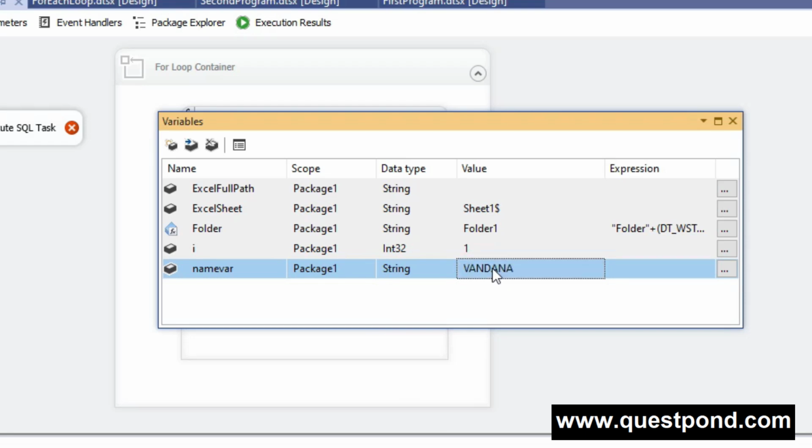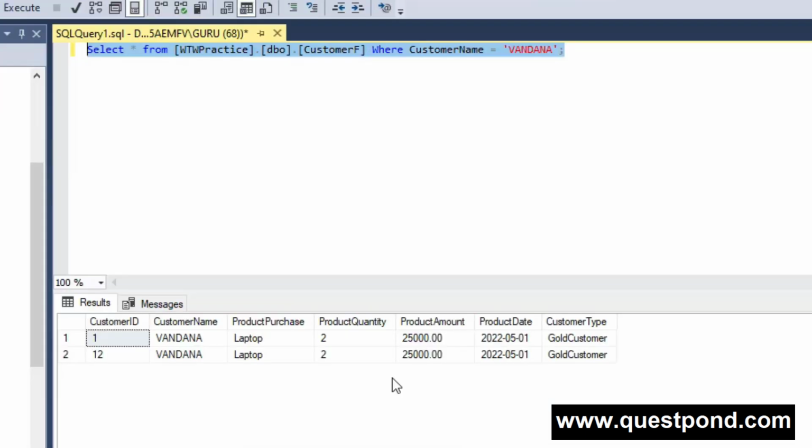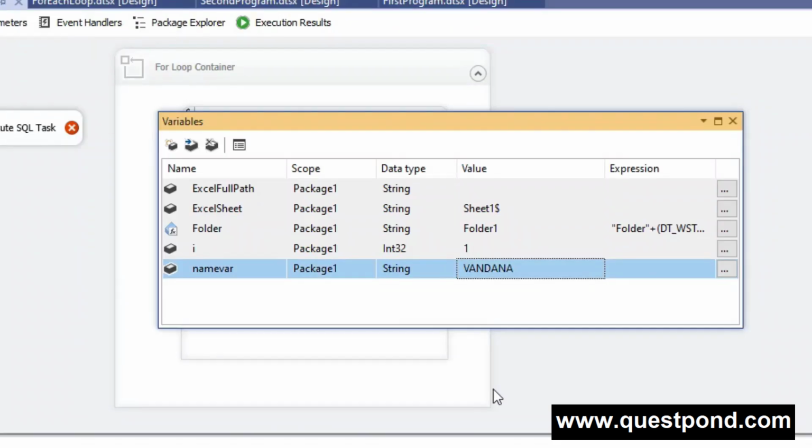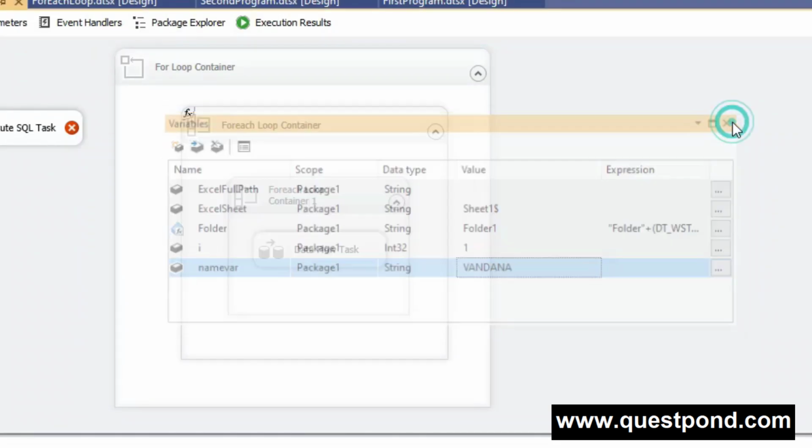Vandana. For now, let me show you my SQL query here in SQL Management Studio. So here you can see this is the query I'm planning to execute. Let me run it. You can see that we got the 2 records over here. Now what I will do is copy this query. Let's come here. Let me close this.